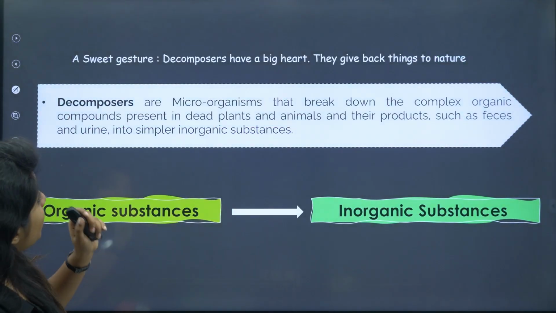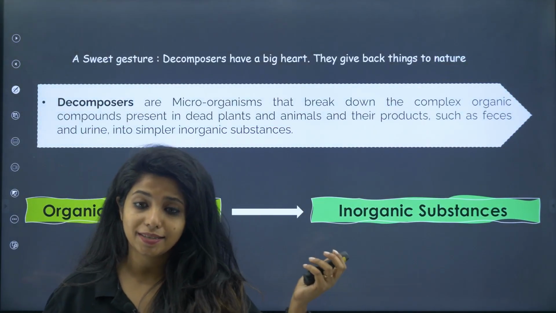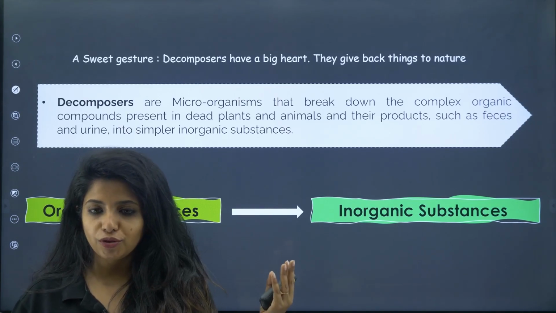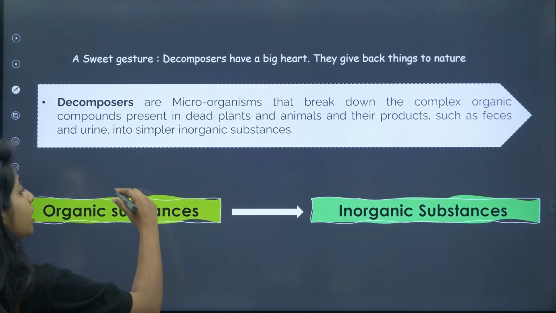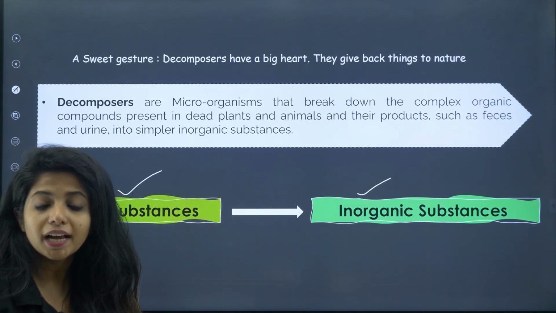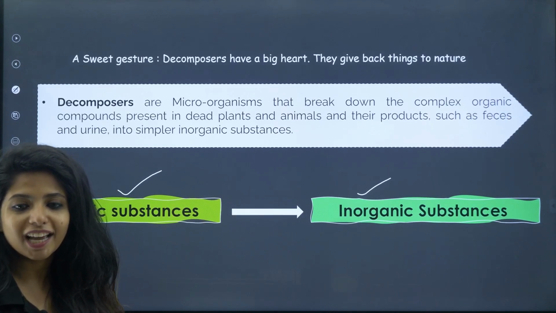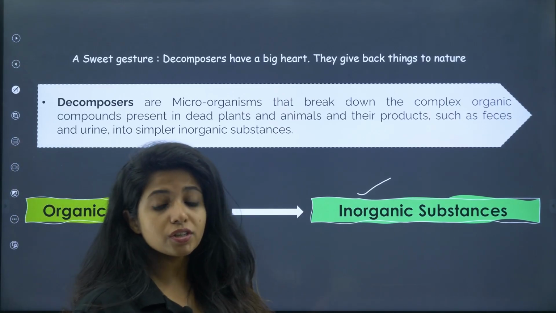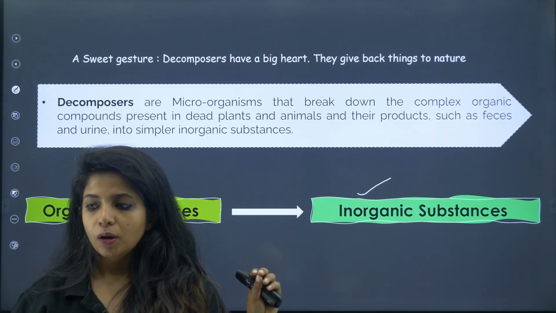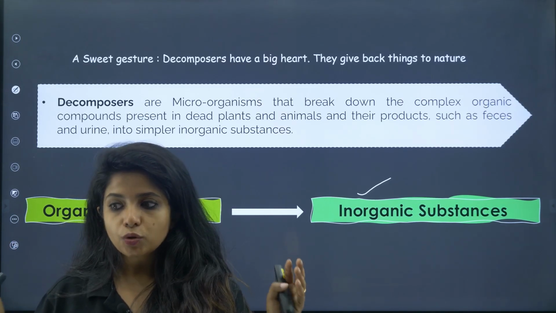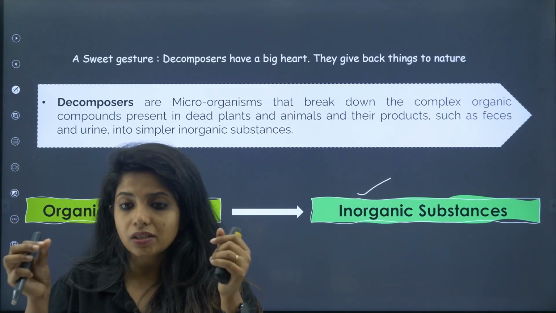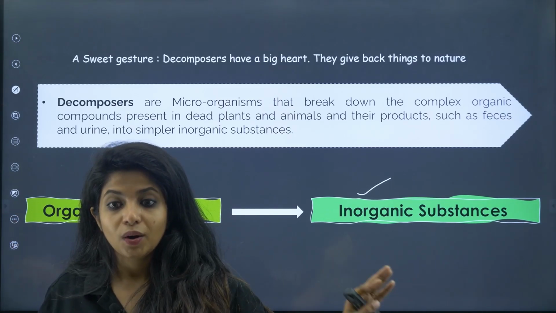Now, apart from this particular category that is there, in every stage you might see some decomposers. What do you mean by decomposers? So decomposers are the ones that are going to break down the organic things into inorganic substances. For example, certain fungi and bacteria. You might have seen that decomposition is happening. What do you mean by that? Okay, just imagine this is a dead, rotten plant, or probably a dead organism, anything. So over there you might be seeing certain organisms grow and they slowly break things down and then it disappears all of a sudden. Why does it disappear?